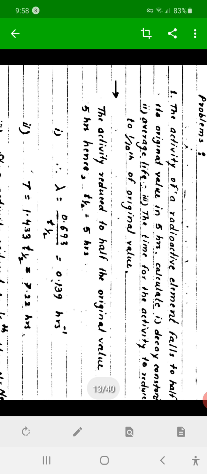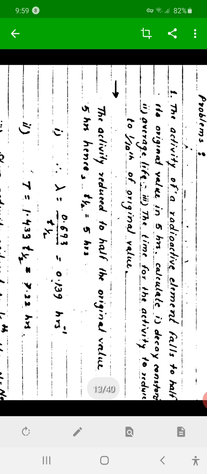Then calculate decay constant lambda, average life capital T, and the time required for the activity to reduce to 1/10 of original value. That is, the original amount divided by 10.